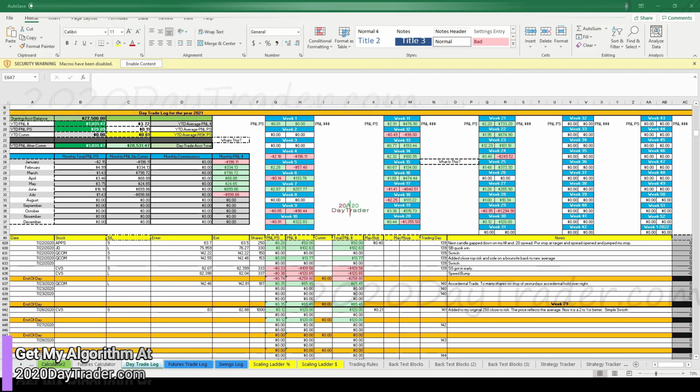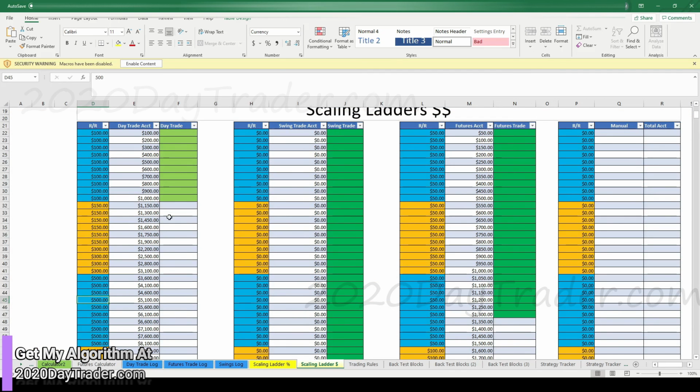All right, so scaling ladder. Scaling ladder, we're not quite to the 150 level yet. Man, it would be so perfect right now to be scaling up with those super premiums. But we're not there yet. So tomorrow we're still at 100 until we get the green bar that says 150.